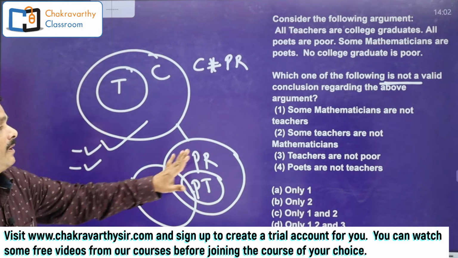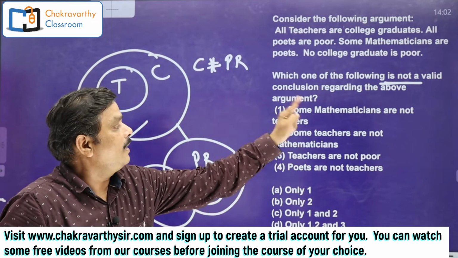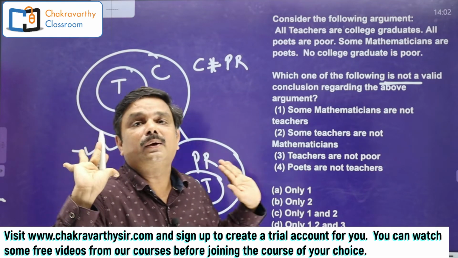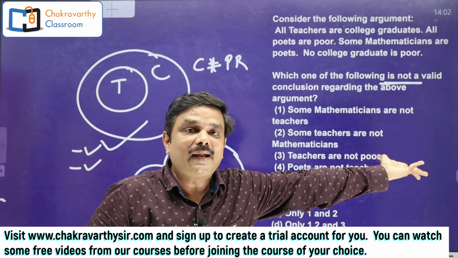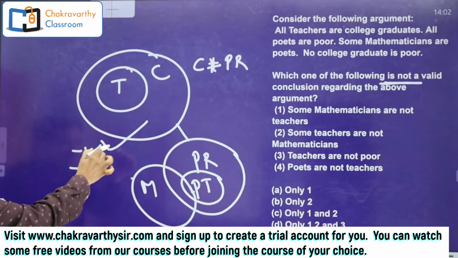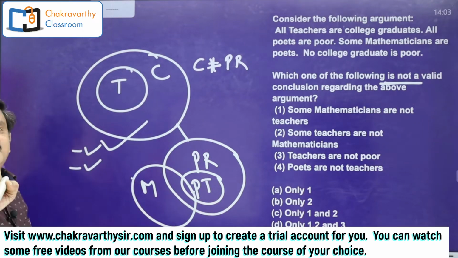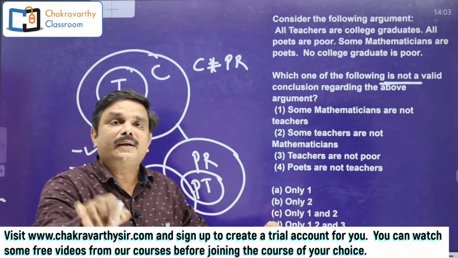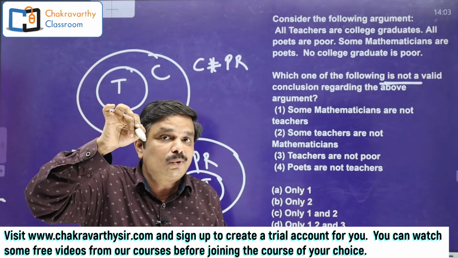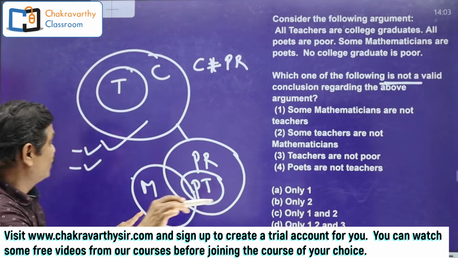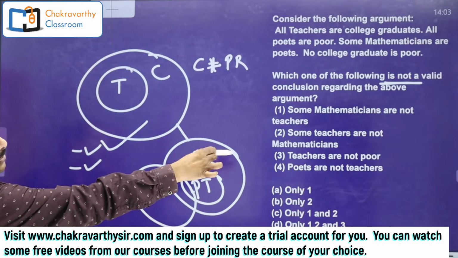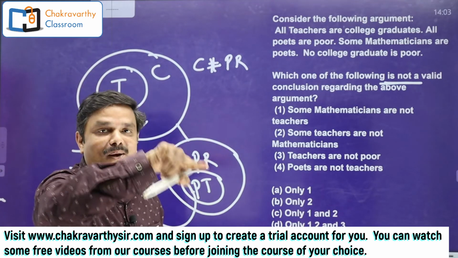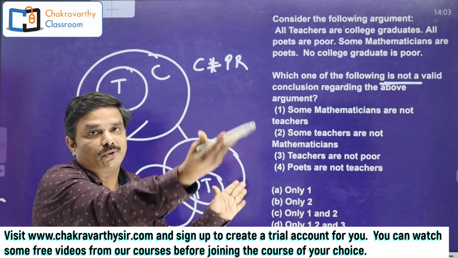To disqualify this one, I have to prove all teachers are mathematicians. Is it possible or not? You check that. If it is possible in one of the diagrams, automatically it is going to be wrong in that diagram. Once it is wrong, even if it is right 1000 times after that, the final answer is wrong, only because the conclusion should be definitely true. Okay, so now here my target is to see some teachers are not mathematicians, means am I able to prove all teachers are mathematicians in any of the possible diagrams, right?